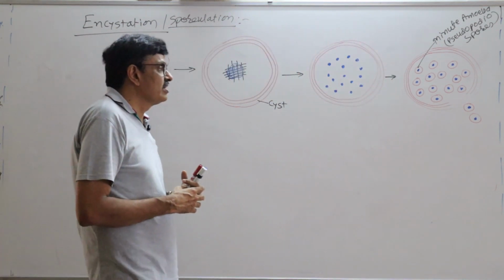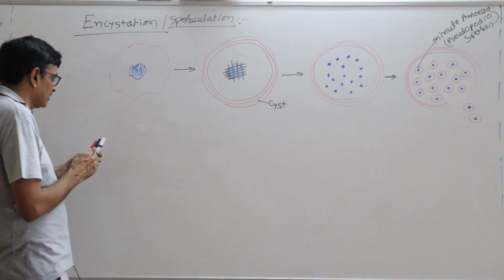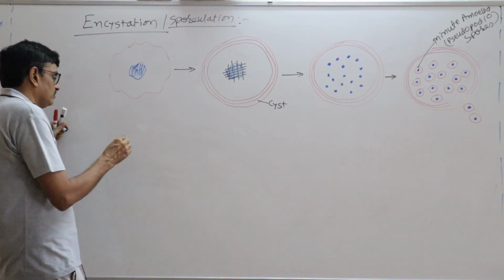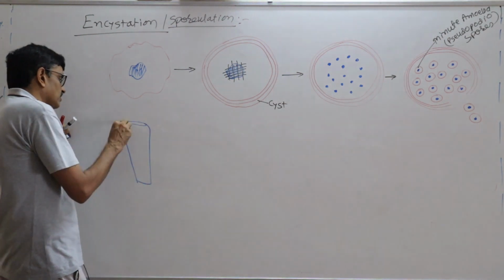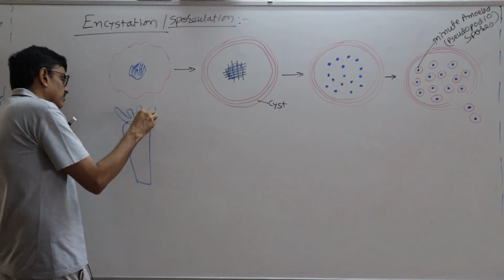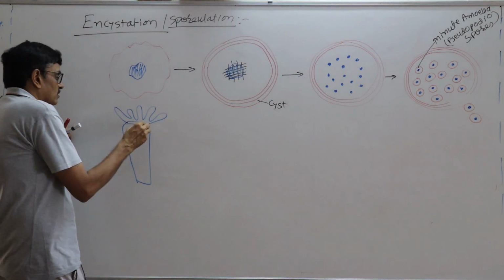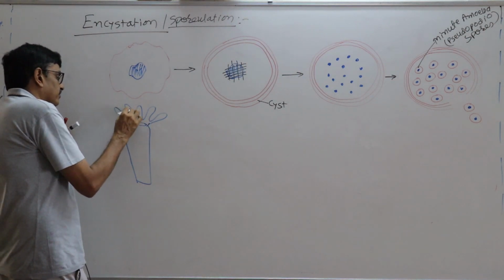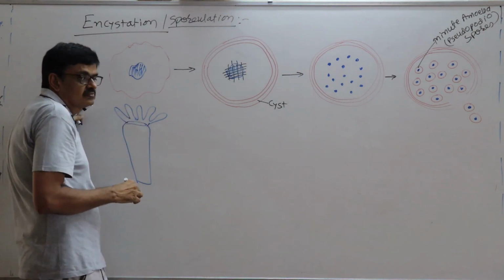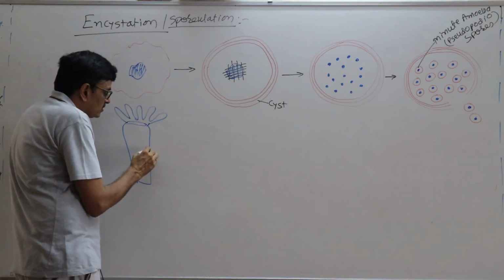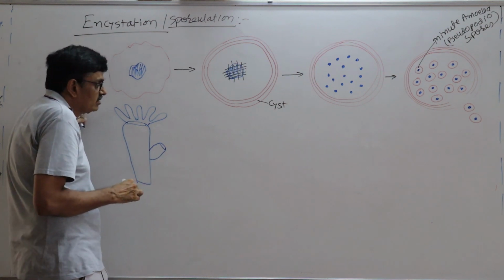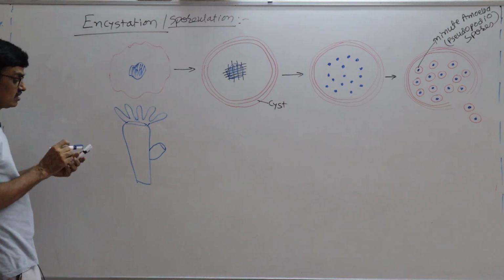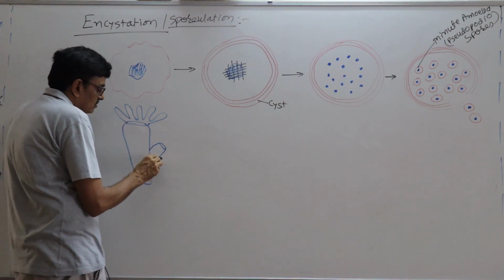Now if we are talking about budding in hydra, such an organism is called a hydra. Some of the cell mass which occurs on the surface of it is called an external bud, or only bud we can say.